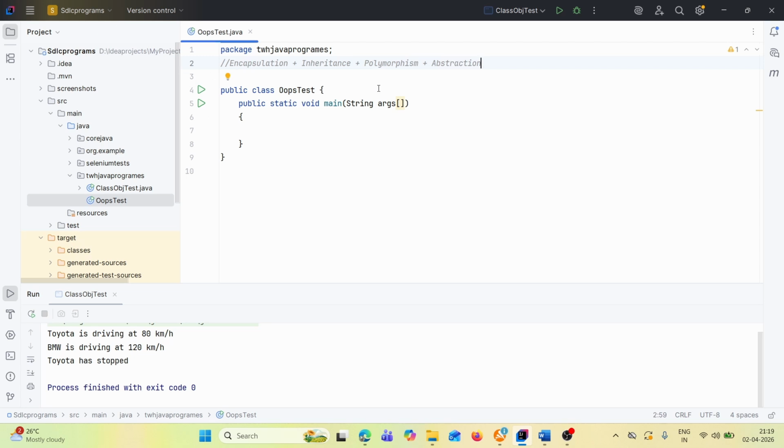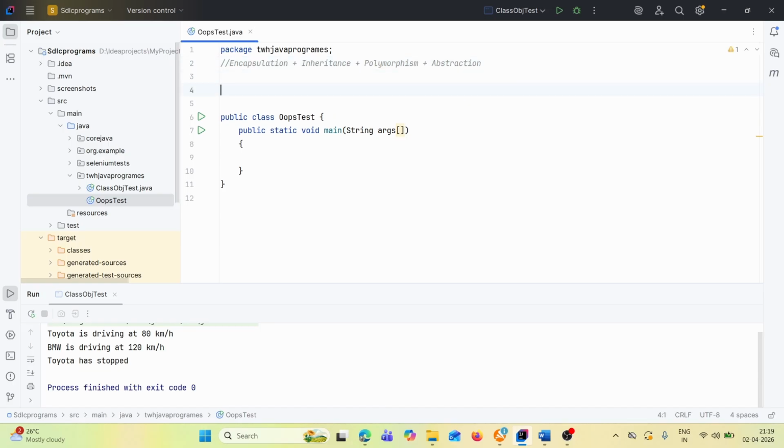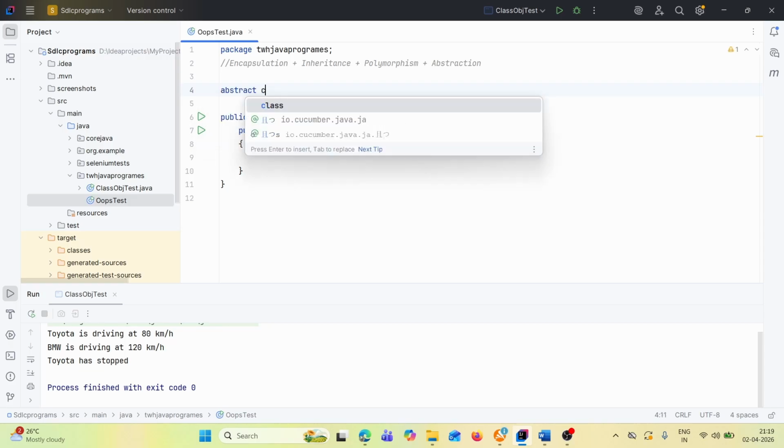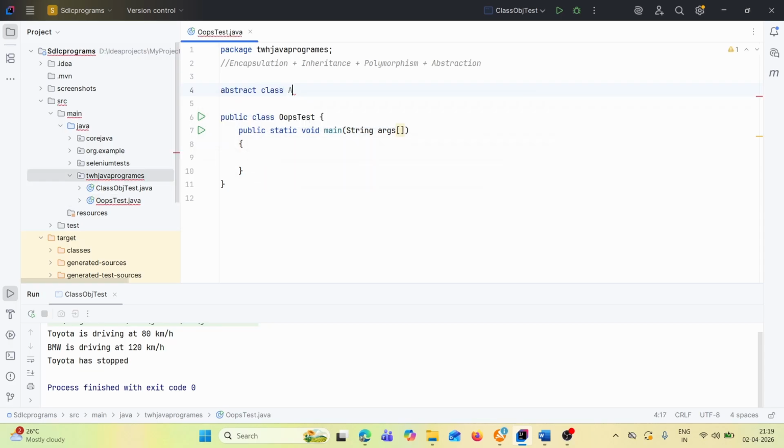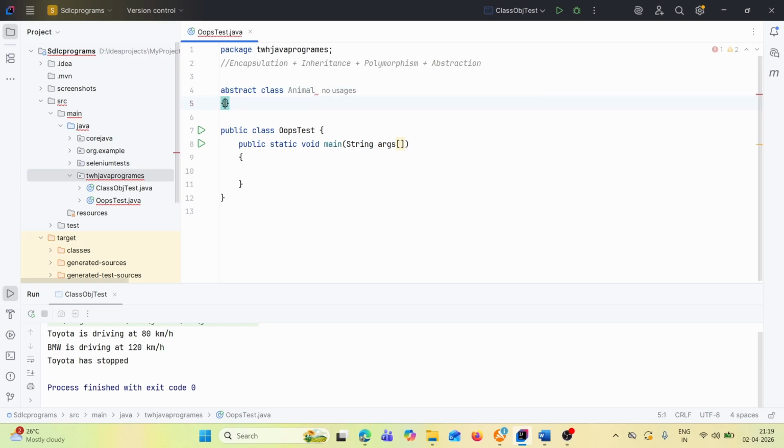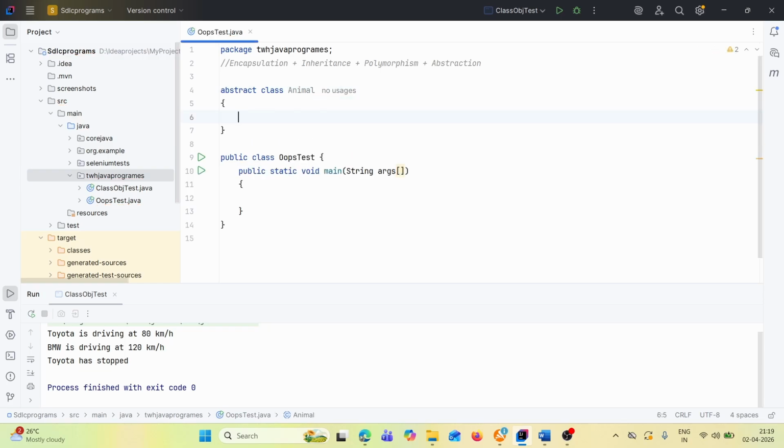Then let's do one thing. Let's create one abstract class, let's say abstract class Animal. Okay, there's the abstract class which is called Animal. So we require the abstract keyword.